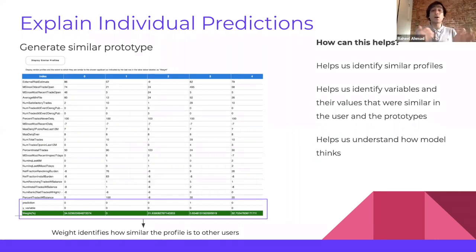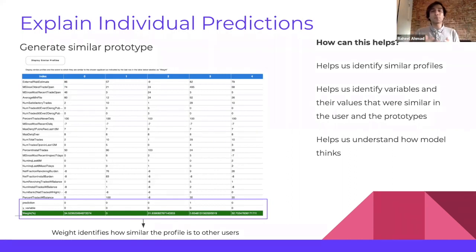And now we can say, all right, I understand why the model was inclined towards rejecting the application for Dan. It's because it has these many attributes that are similar to user 0, these many attributes that are similar to user 1, and by combining all of this, the model made the prediction to not approve the loan for this guy. Now by combining all these methods that I just described, we have a narrative of how our model works and why it arrived at a certain decision.